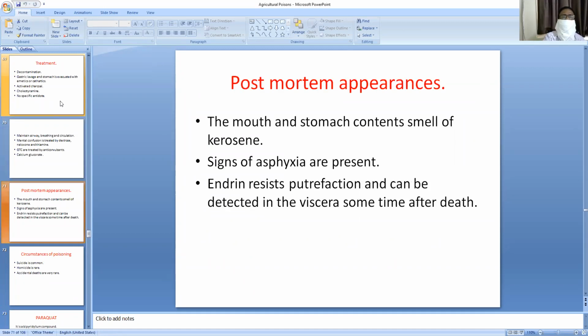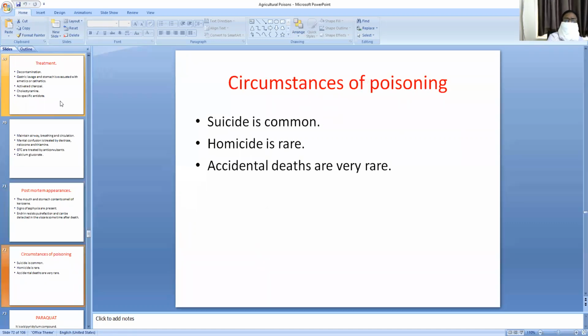Postmortem appearances: the mouth and stomach contain a smell of kerosene. Signs of asphyxia are present. Enterine resists putrefaction and can be detected in the viscera some time after death. Enterine resists putrefaction, that means it inhibits the rate of putrefaction, and it can be detected in the viscera some time after death.